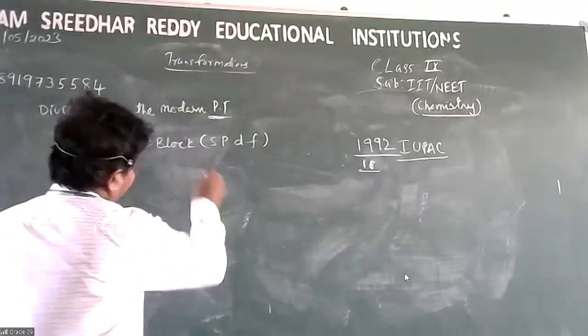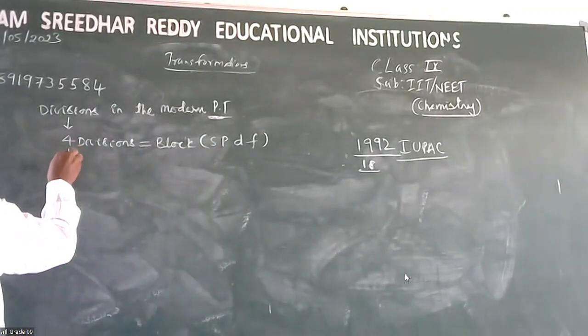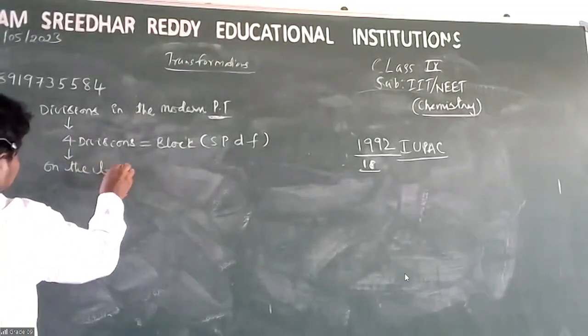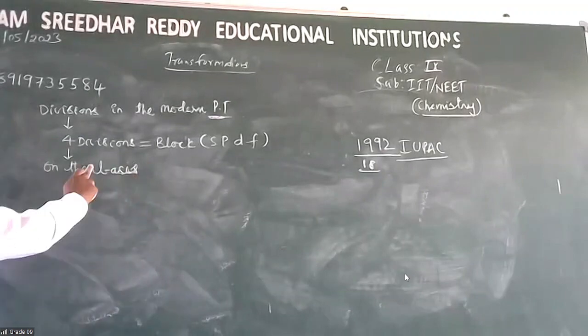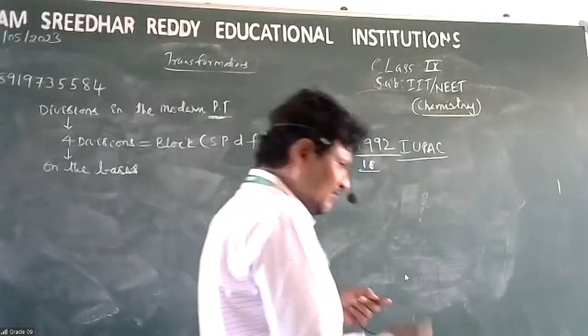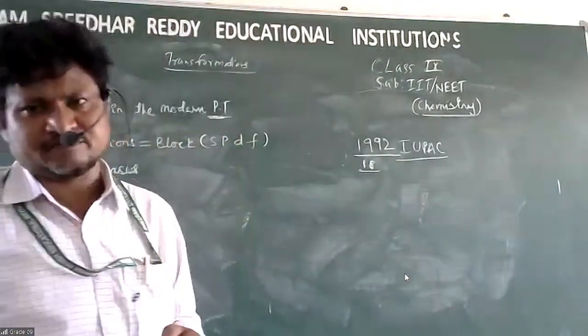But on what basis? So, divisions are done on the basis of elements. The modern periodic table is divided into 4 blocks. On what basis?